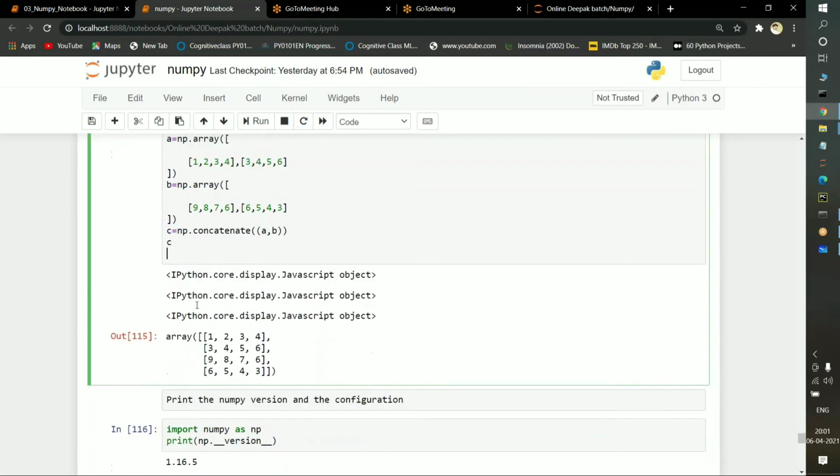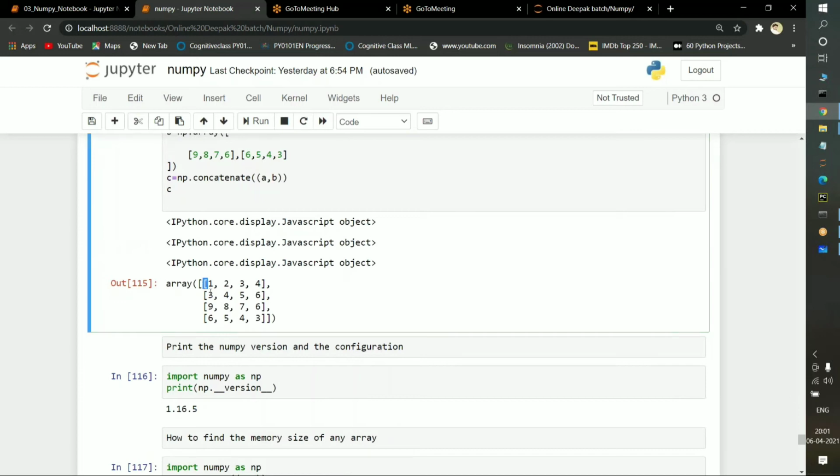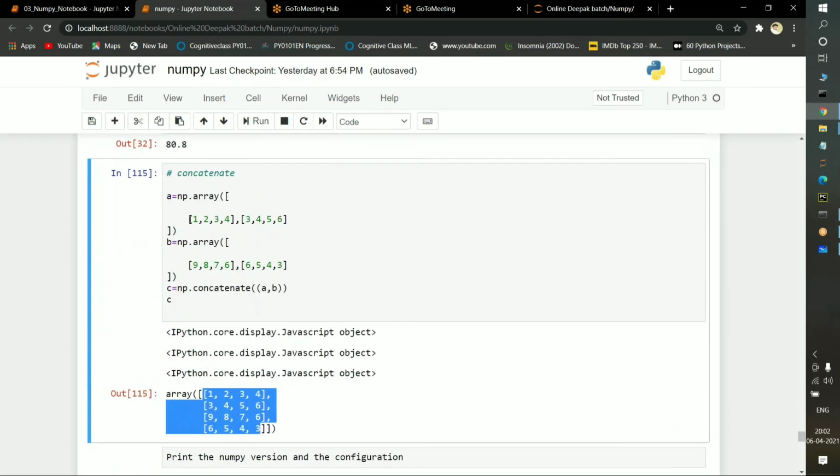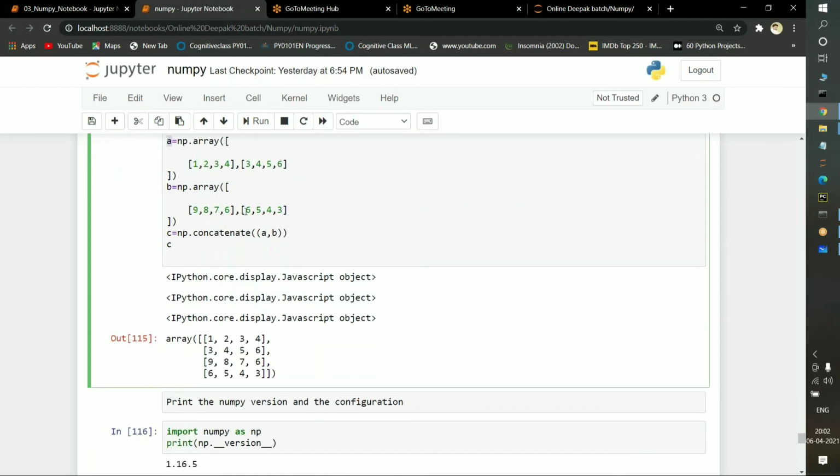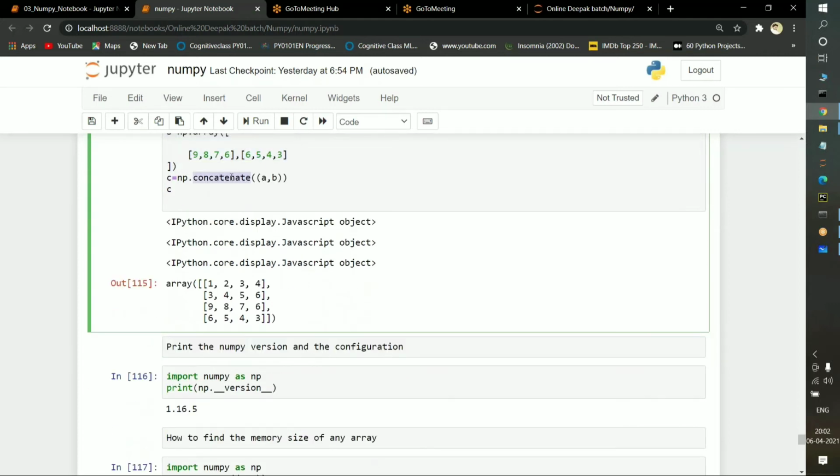I am printing the C. So what will be the output here? Initially 1, 2, 3, 4 and 3, 4, 5, 6 belong to the A matrix, and 9, 8, 7, 6 and 6, 5, 4, 3 belong to the B matrix. Now everything will be combined here. These 4 array values will be combined because we are passing a concat function.